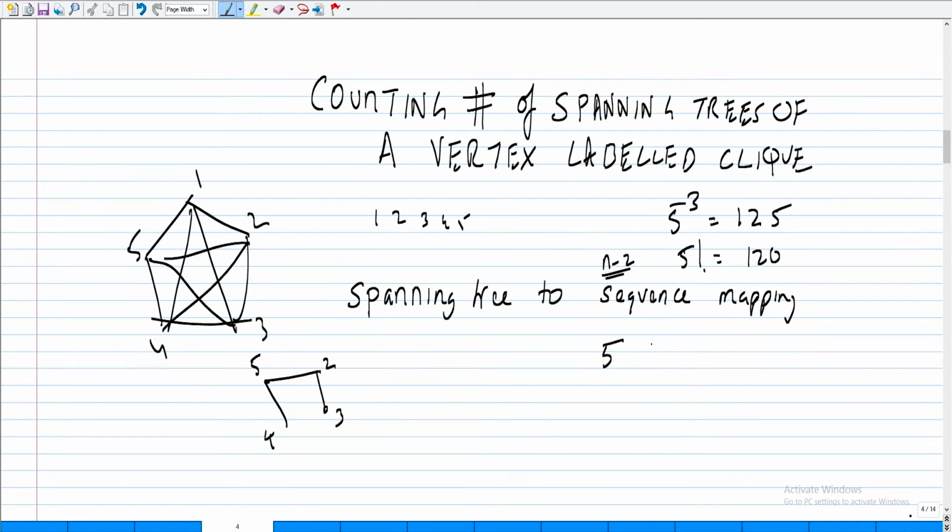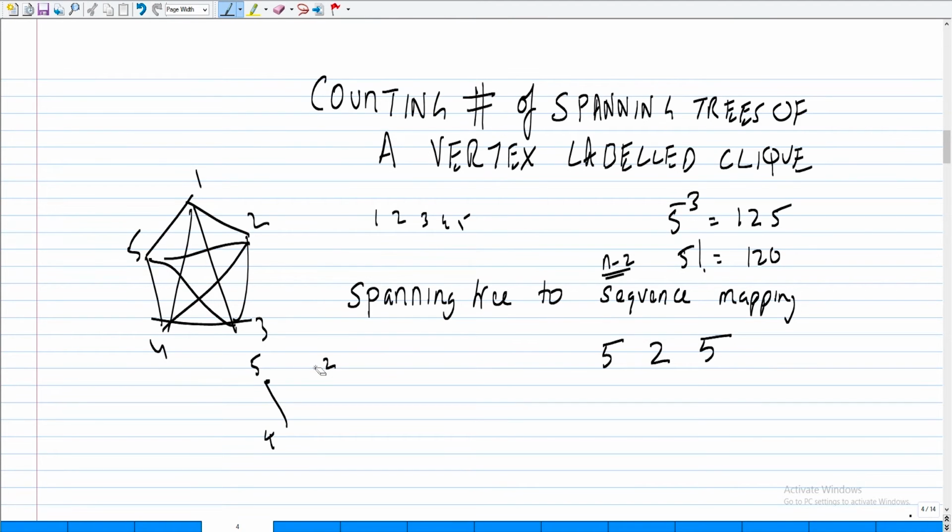So now you will print 2. So now you erase 3. Now you look at the least labeled leaf, that's 2, and print its neighbor, 5, and you stop.